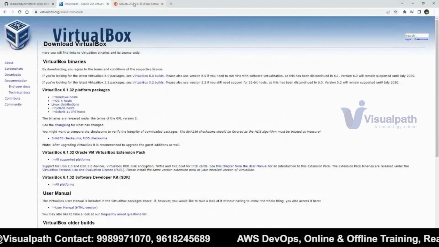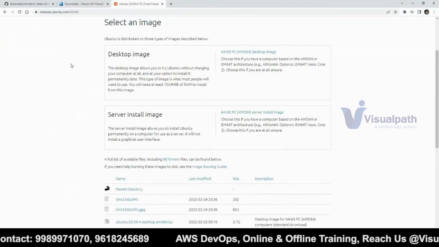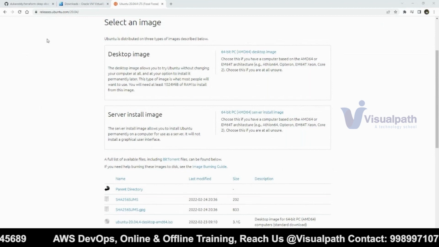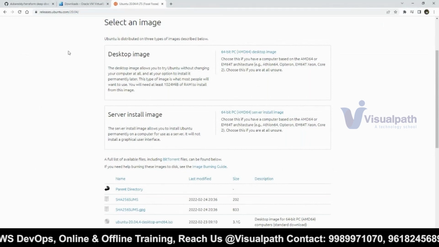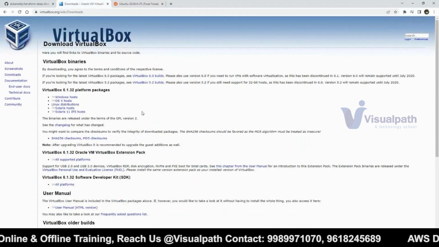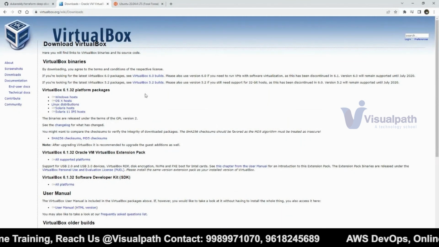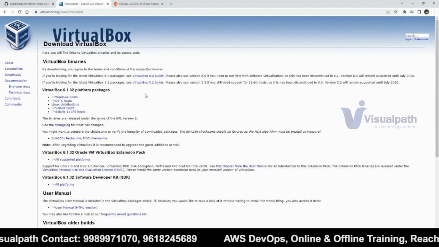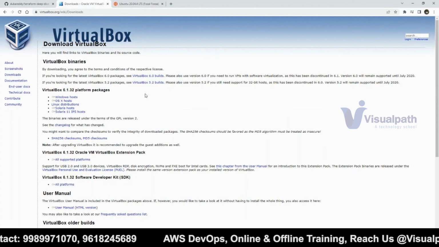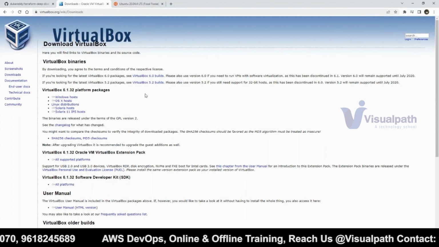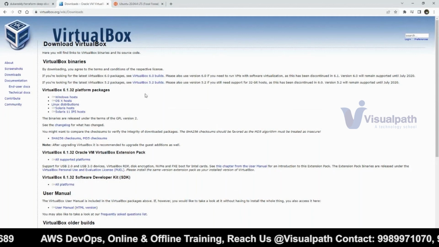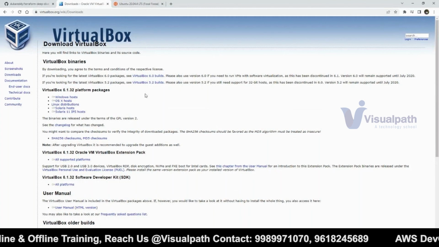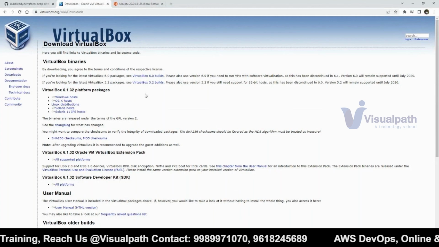Make these two things ready by tomorrow, before you come to the class. Then I will tell you how to create a virtual machine and how to install the operating system inside that. First, you have to know how to install it manually. Then you will come to know how to do it through automation. But first of all, you have to understand how to do it manually, because if I want to practice Linux, I have to have that Linux operating system installed, right? So that is what we are doing right now. We'll see that tomorrow.